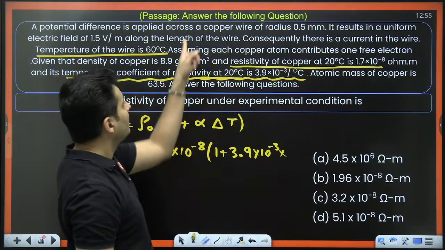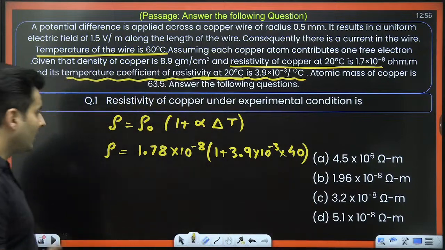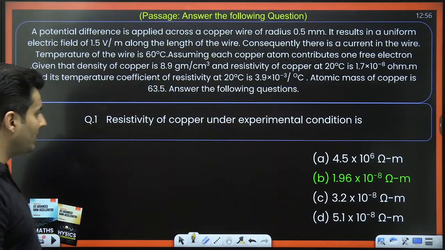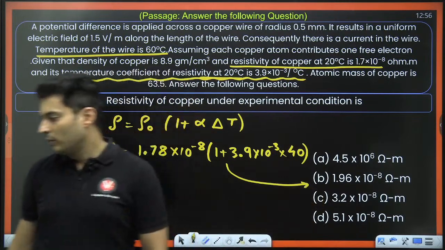60 to 20, it is a temperature difference of 40. That's it. You solve it and you shall get the answer as option number B. How many of you got it as option B?